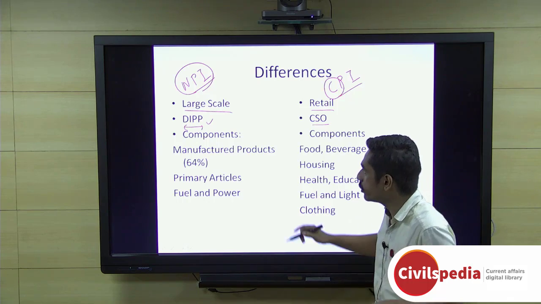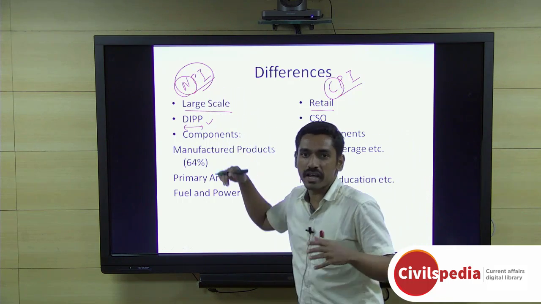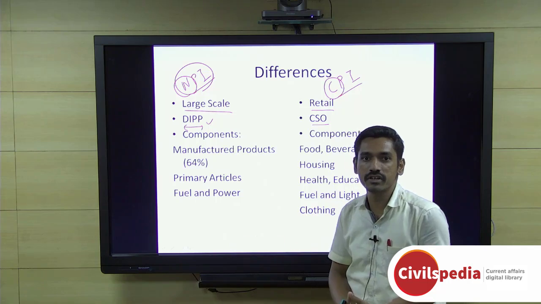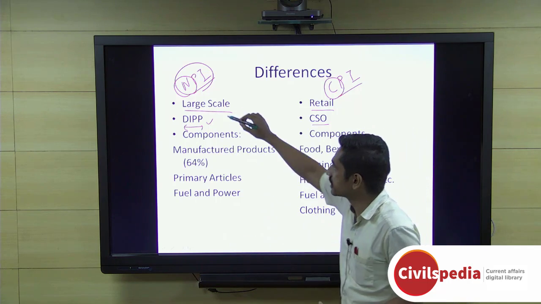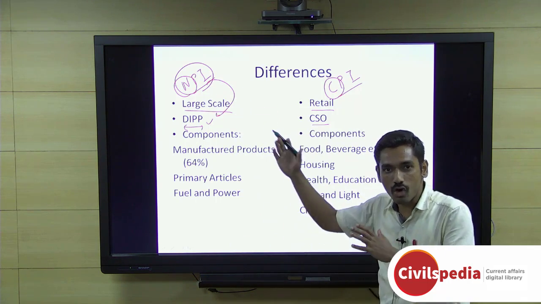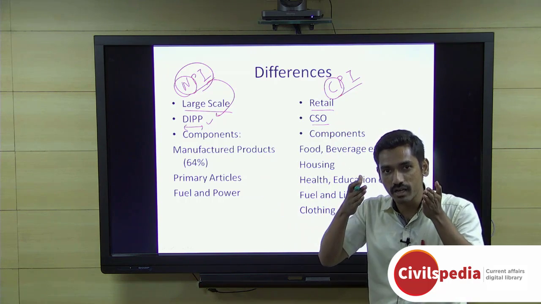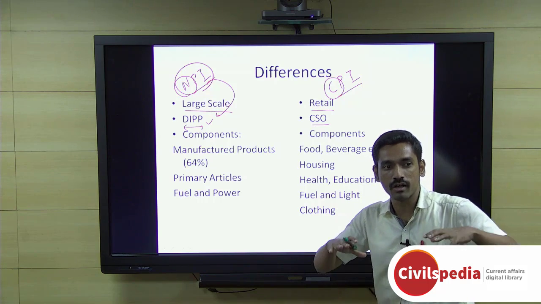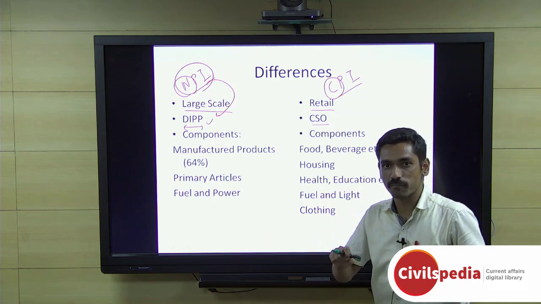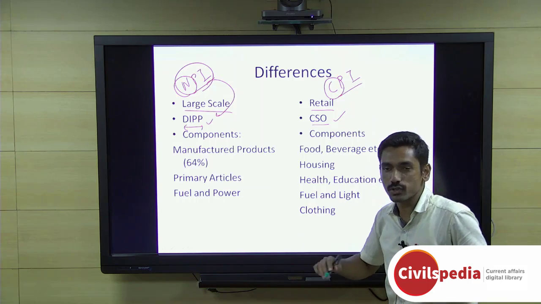So logically speaking, you can make the connection that the wholesale price index, which is very much associated with industry and bulk purchases, comes under DIPP, which is the Ministry of Commerce and Industry, while CPI is directly associated with the consumer. You need a very resource-rich organization which can collect information from a large number of places, and there your Central Statistics Office comes in.